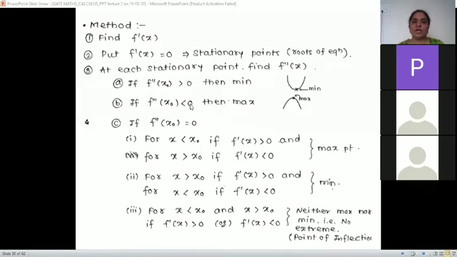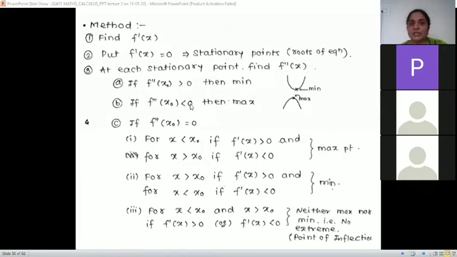Then we have to find f double dash x, the double derivative, at the stationary points. The x values that we obtained by solving the equation f dash x equal to 0 are your stationary points. For those stationary points we find f double dash x, at that stationary point x naught.